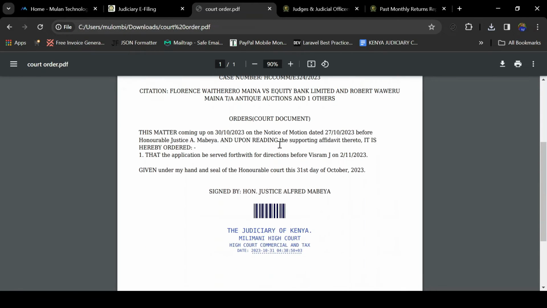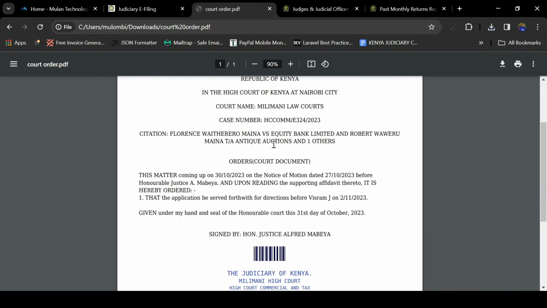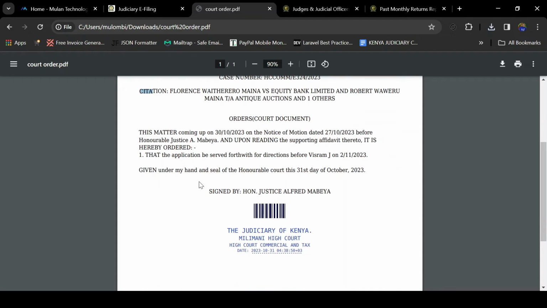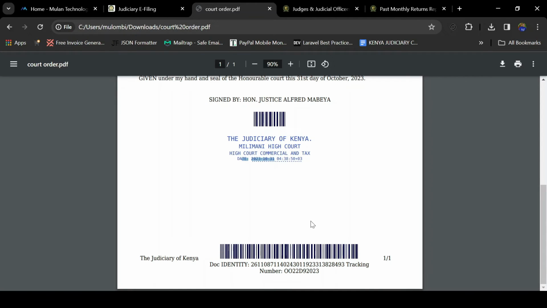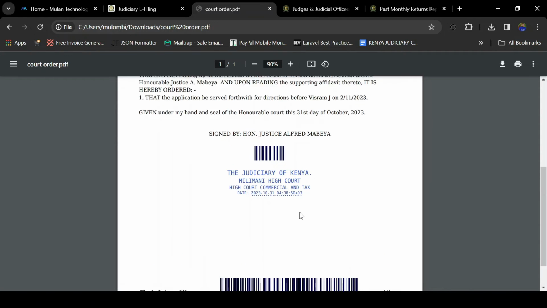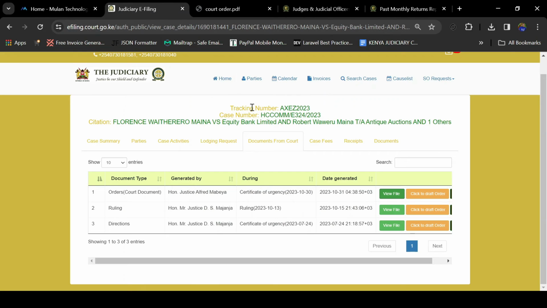This is the format of that court order: Republic of Kenya, in the High Court of Kenya at Nairobi City, court name, that's Milimani Law Court, the case number, the citation, and the orders as they appear. Then you'll be able to see the name of the judge or the judicial officer who signed that court order, and on what particular date. At the bottom of that court order, there is a special number, which is referred to as the tracking number of that court order. You can use it to validate whether that court order is genuine or not through the Judiciary E-filing portal, the public information kiosk.